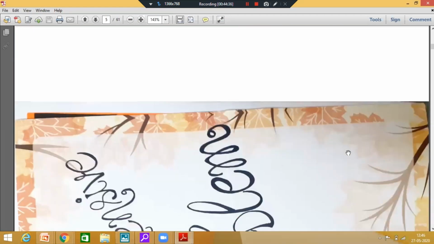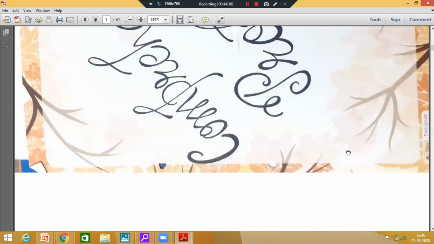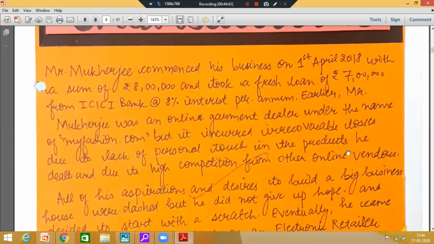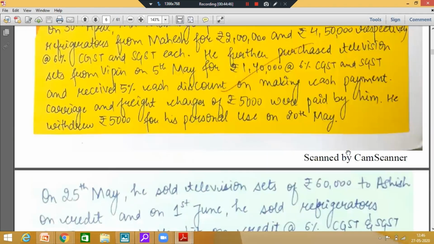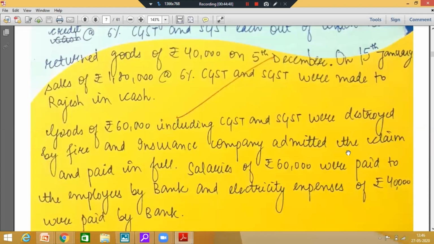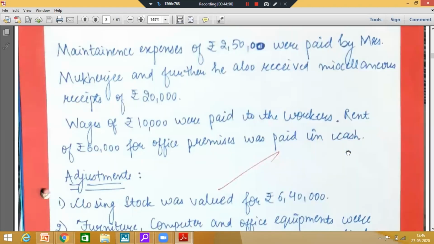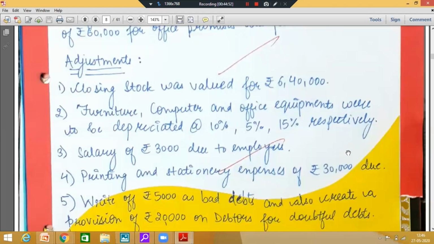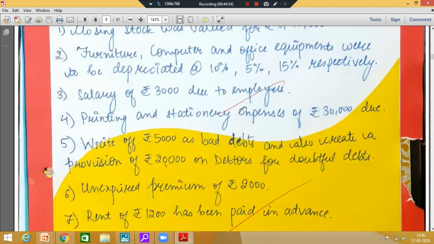Fine. This is your comprehensive problem. I think comprehensive problem should not be an issue. This you have done in class 11th. This is the comprehensive problem drafted. This is basically the collection of data. Fine. This child has taken 6 to 7. I will just request you to take not more than 5 adjustments. Just make it simple.